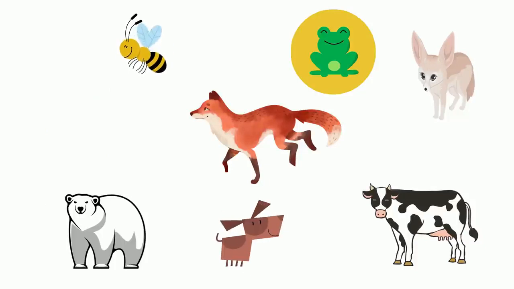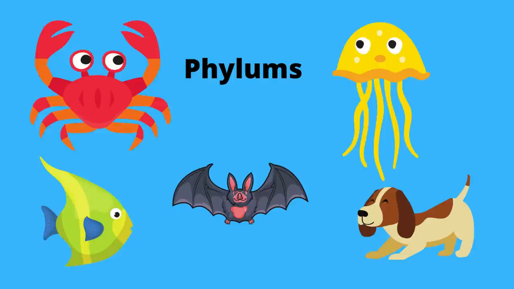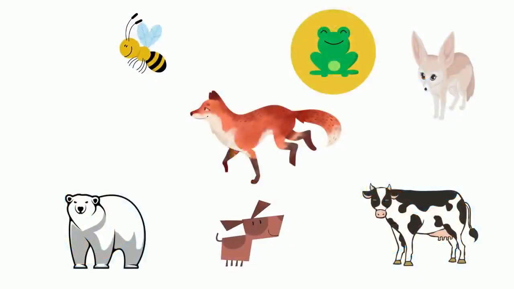Next is phylum. There are dozens of phyla. Some examples include arthropods, which are crabs, cnidarians, which are jellyfish, and chordata, which are dogs, bats, and fish. Foxes belong under the phylum Chordata because they have a spinal cord. This eliminates the insect because they have an exoskeleton and no spinal cord.